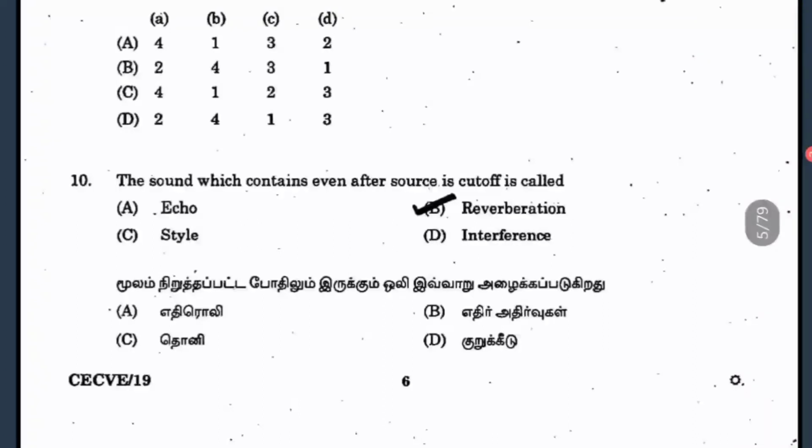Question number 10, the sound which continues even after the source is cut off. So it is called as reverberation.